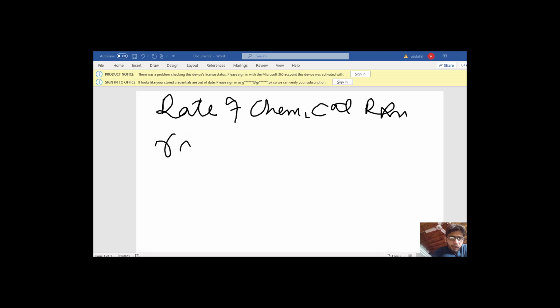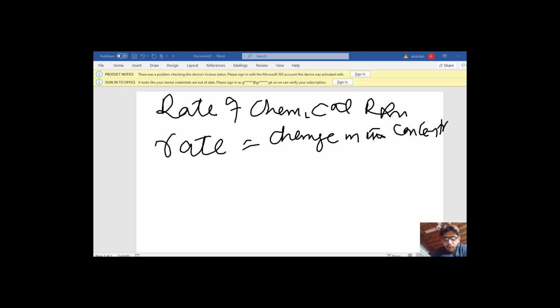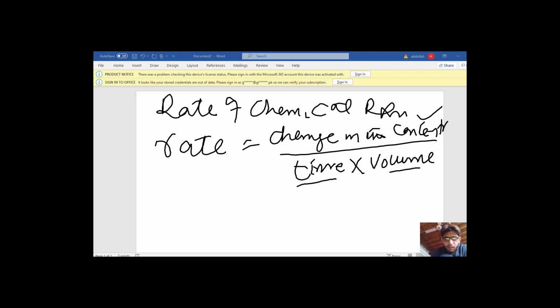Rate is nothing but the change in the concentration per unit time per unit volume. Change in the concentration of molecules per unit volume in a unit time.